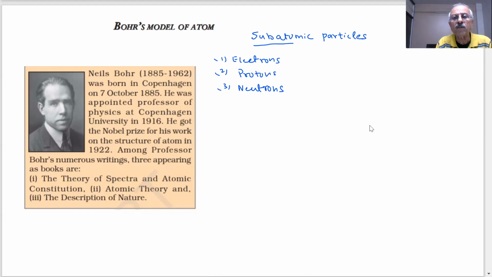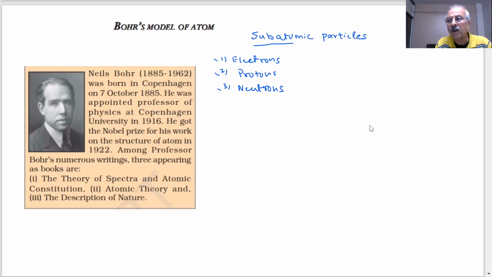What we found, students, is that the mass of proton is almost equal to the mass of the neutron, and the electron was found to have a very small mass as compared to protons and neutrons, 1 by 2000 times. And therefore, we could assume that the mass of the atom could be mainly due to the mass of the protons and neutrons.